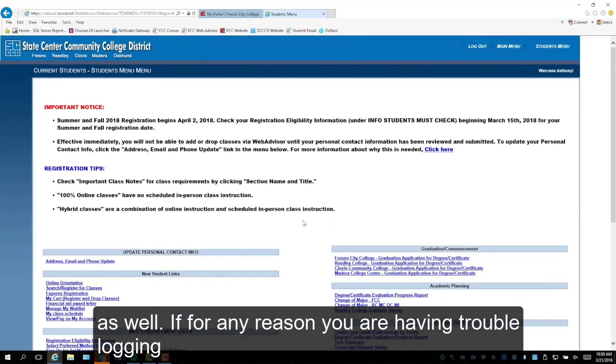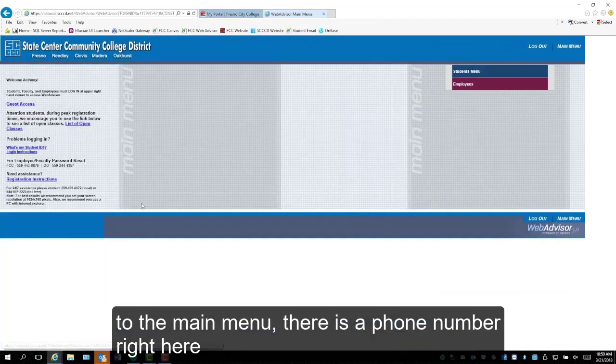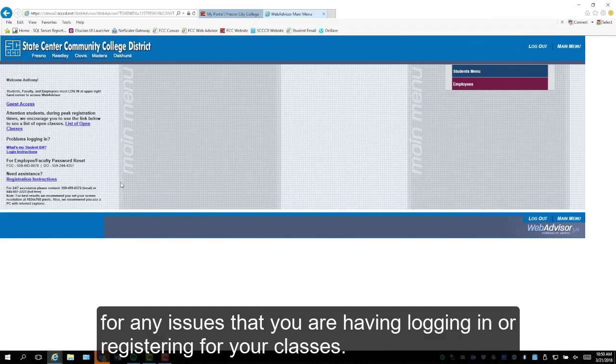If for any reason you're having trouble logging in or registering for classes, if you go back out to the main menu, there is a phone number right here where you can call for assistance, and it is listed for any issues that you are having logging in or registering for your classes.